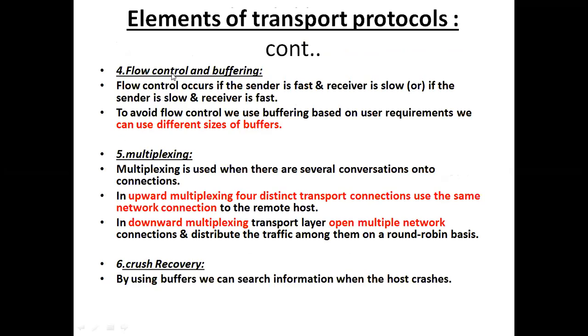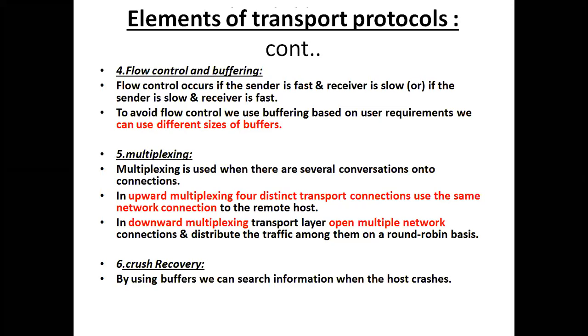What is flow control? Flow control means a fast sender and a slow receiver. If you are not controlling the flow of messages at the sender side, the sender is continuously sending messages and the receiver is unable to receive them. Whatever the sender sends may not be received by the receiver. Even if the sender continues in the same flow, what will happen? Some of the packets are dropped at the receiver end, because the receiver is unable to receive the information. So at that time, what do you need to do?